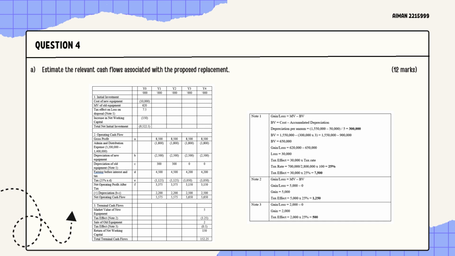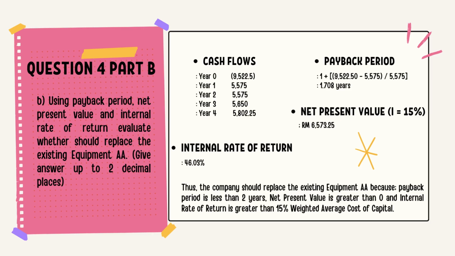And then we put back the return of net working capital of 150,000, and the total terminal cash flows we will get is 152,250 ringgit.